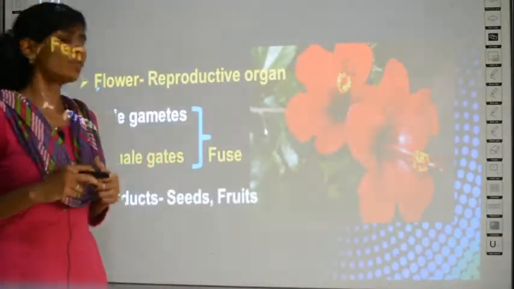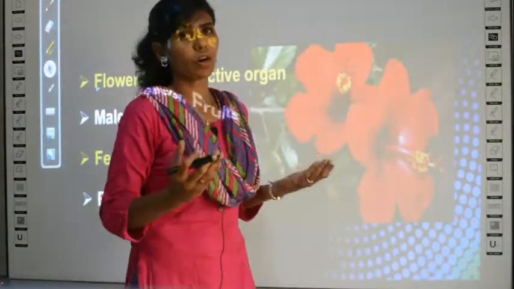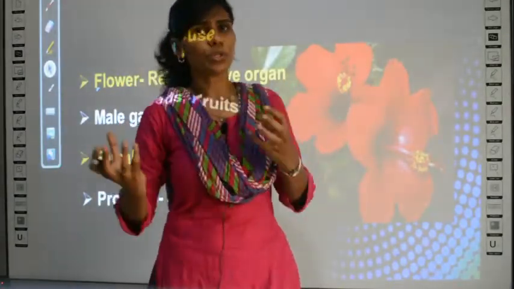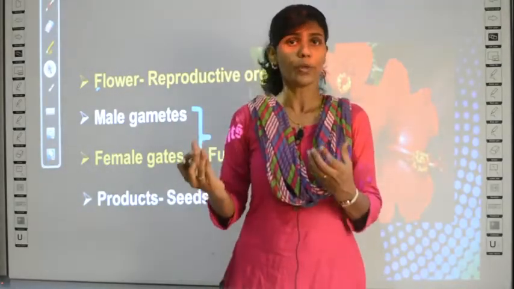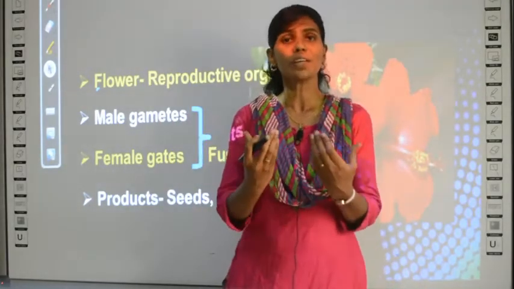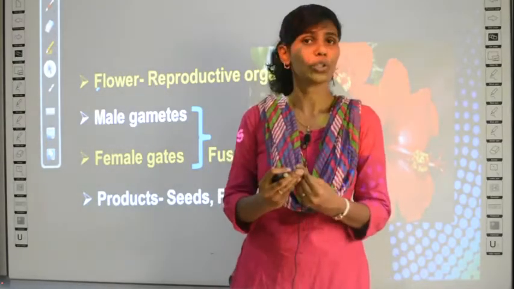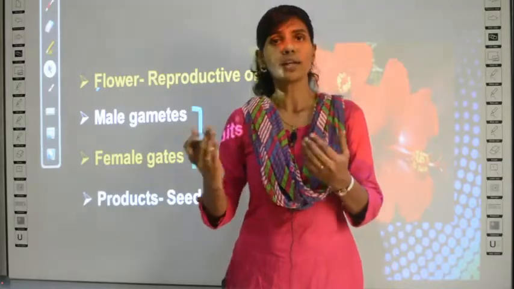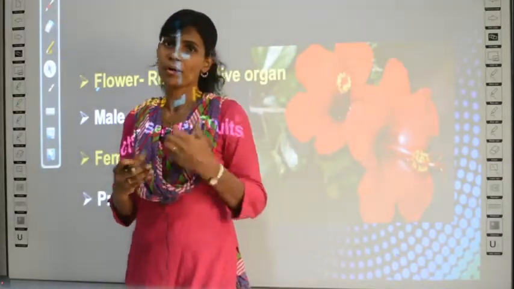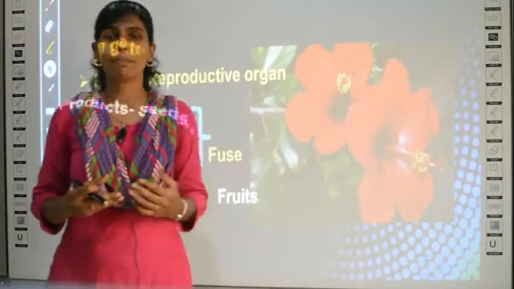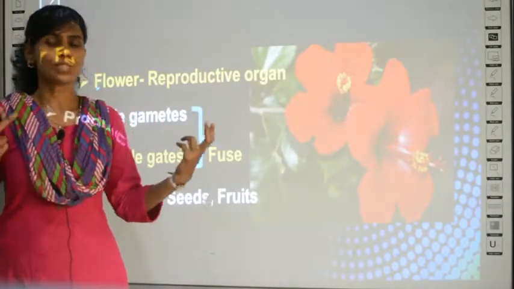See, in the case of human beings, what is a product? Product means the output or the outcome. If some process is happening, there should be an output or the end product. For something only, some process is happening. Say for example, if there is sexual reproduction in human beings, the product formed is the baby, a small baby is formed, right? Similarly, in the case of plants, there are two products formed out of sexual reproduction.